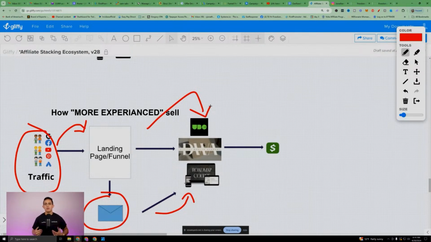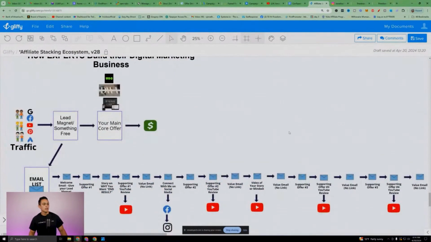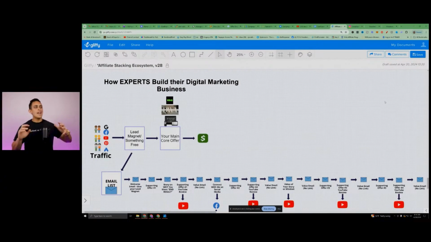But what I want to show you is the way to build a business that's going to last you a long, long time. Okay. This is what I teach right here. It looks complicated, but it's not. So this is how an expert is going to build their digital marketing business. Essentially what you're doing here.